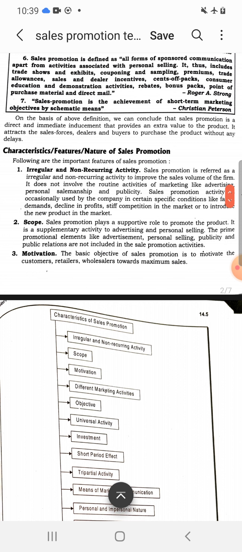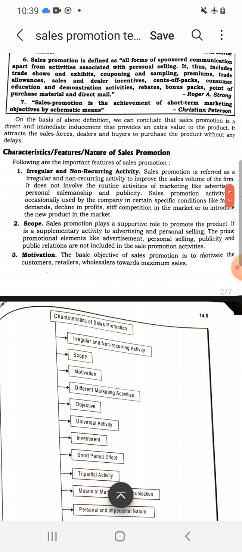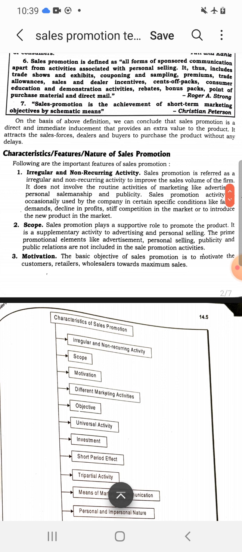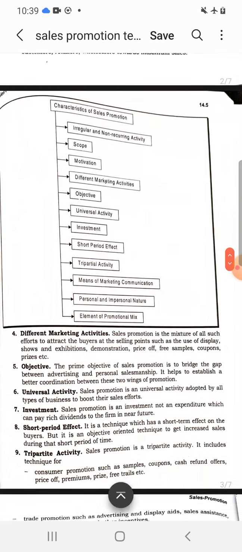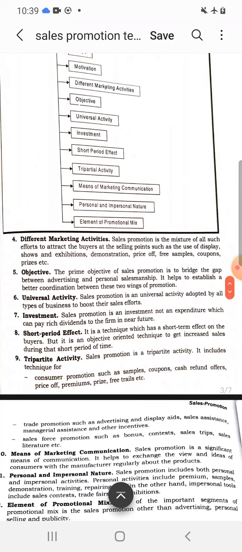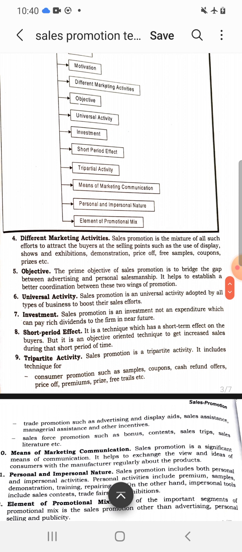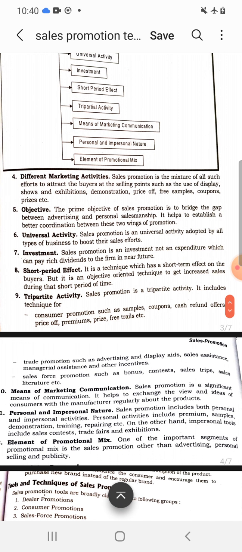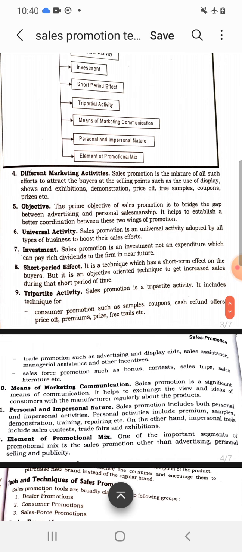Under sales promotion, we use different tools and techniques such as displays, shows, exhibitions, demonstration, price off, free samples, coupons, etc. Objective. The objective of sales promotion technique is to bridge the gap between advertising and personal selling. Universal activity. Sales promotion activity is universal in nature, which is used in all type of business organizations, whether big or small.